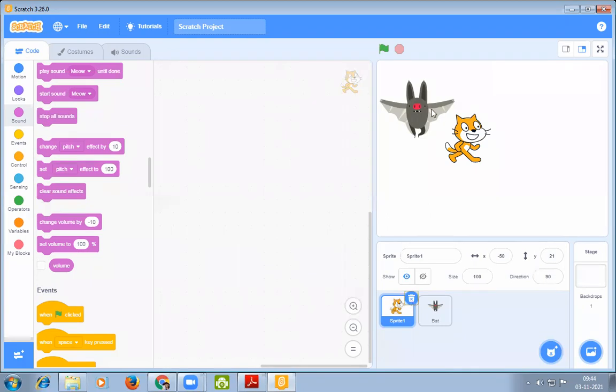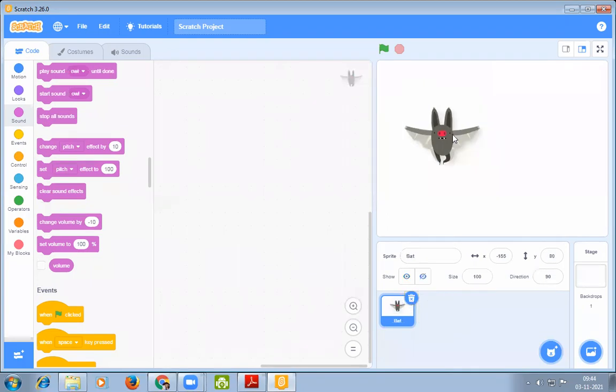You just have to select it, then the previous one will be deleted. This way we can put a new sprite on our stage area.